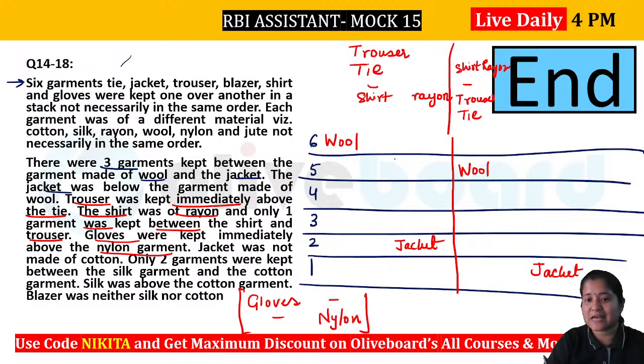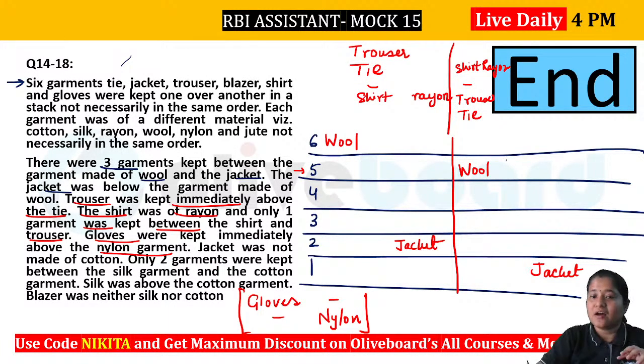So 2 things have to be there between your silk and cotton. Silk was above the cotton garment. So if we place wool here, and let's say silk here, because silk has to be above cotton, you will see in this case cotton will be jacket. But here you can see that blazer was neither silk nor cotton. We'll check that out. So 2 garments kept between silk garment and cotton garment, that we will do here.